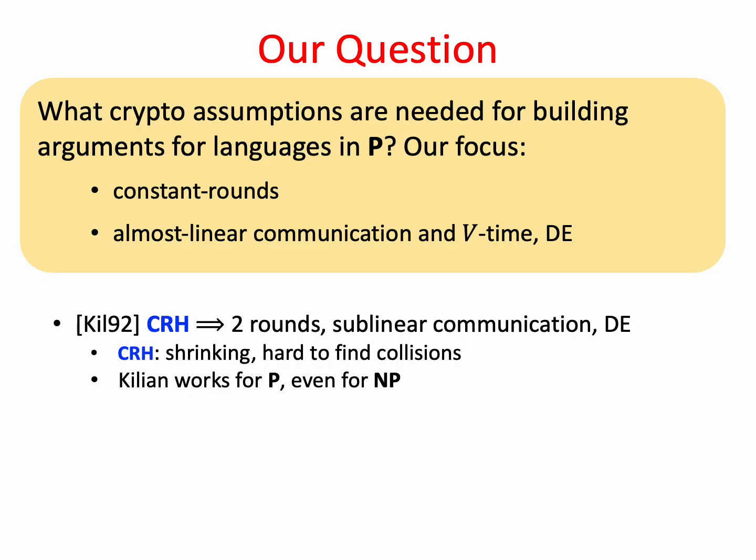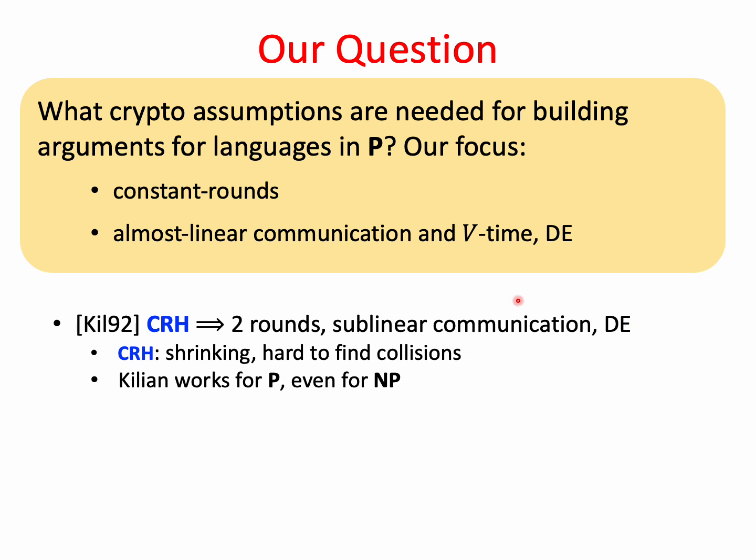So the question that we ask today is as follows. What cryptographic assumptions are needed for building arguments for languages in P, where our focus is on constant round arguments that have almost linear communication complexity, almost linear verification time, and a polynomial time prover? Killian showed that if we assume CRH, then we can achieve what we wanted.